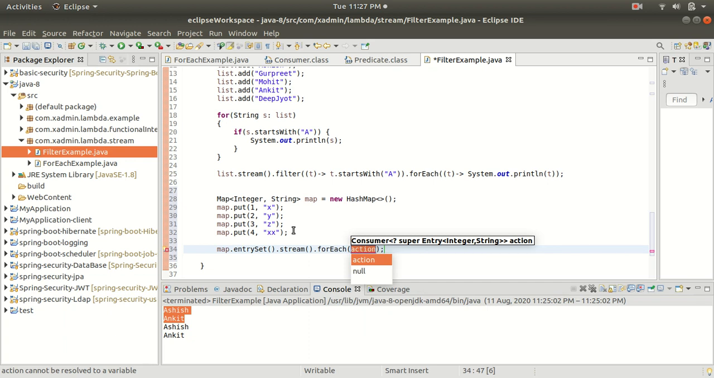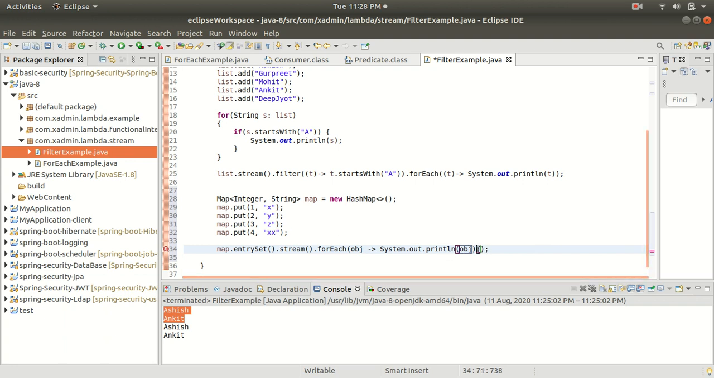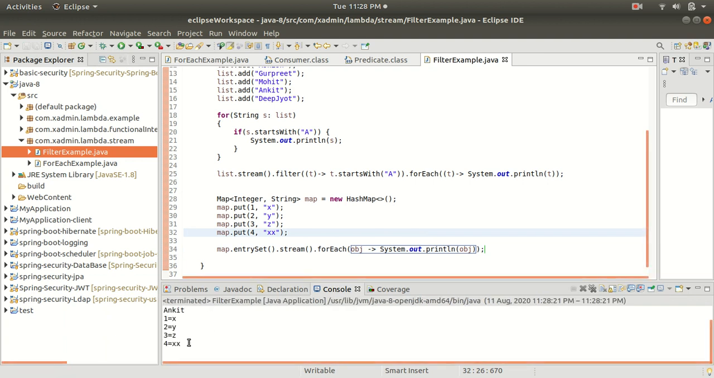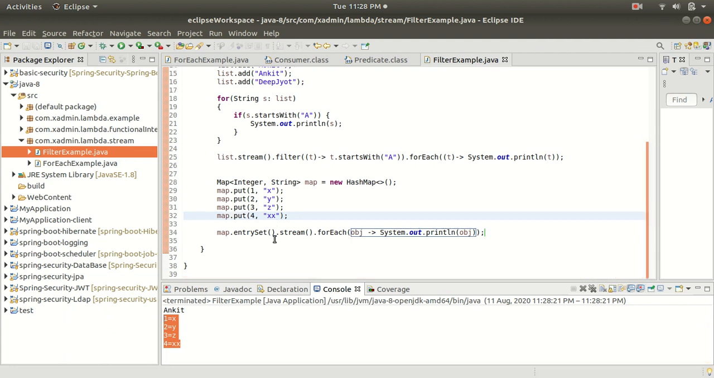All right, and inside this we have an object, and the SOP, and then we are writing just object. Let me remove this. Let me save this and run it again. You can see that we got the map. We are able to iterate the map object one by one. Here you can see that we are printing all the objects of the hash map.